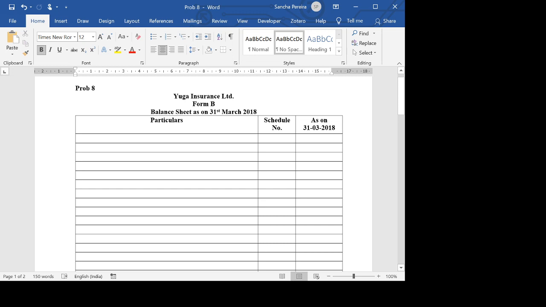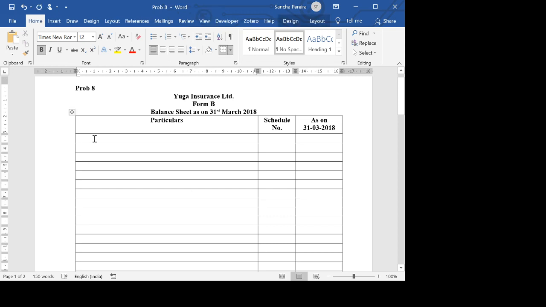Okay. So let's start with this. The first thing that we have is sources of funds, and under that there is share capital. Even though I don't have items like reserves and surplus, borrowings, and fair value change account, I still need to write them and put them as nil, because it's part of the format.